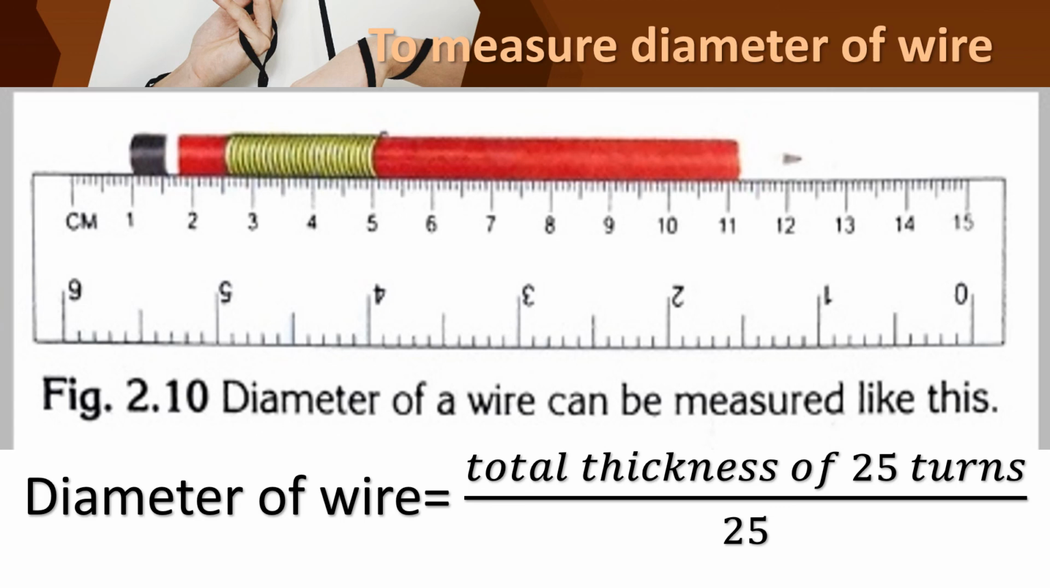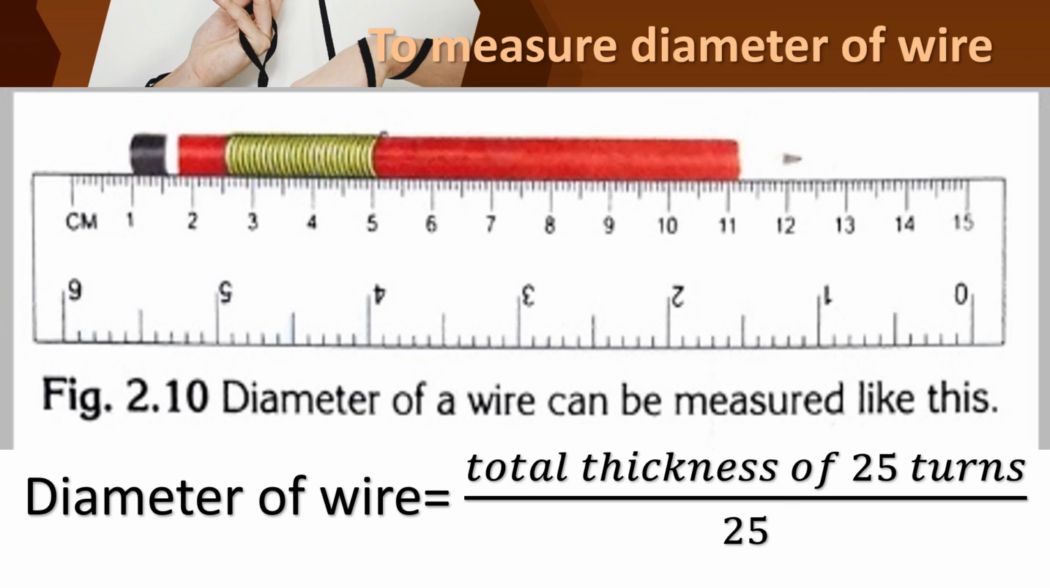So you should take a wire and wind it around the pencil. You should count how many turns it is making. While winding you should count it. If it is 25 turns, you should note that it is 25 turns.